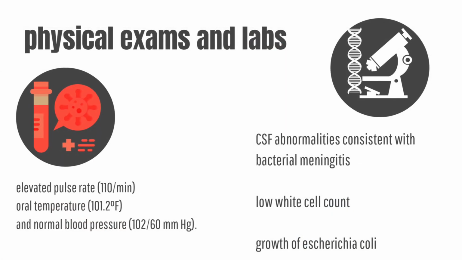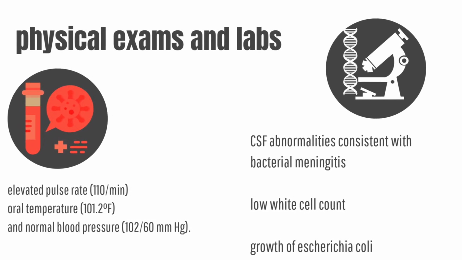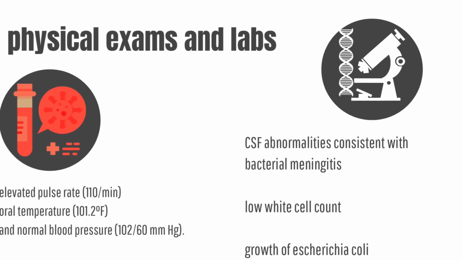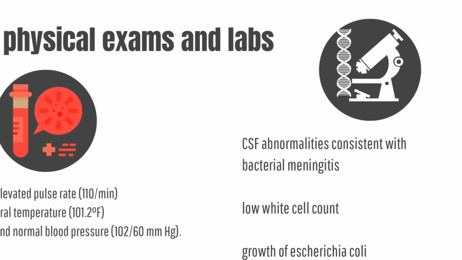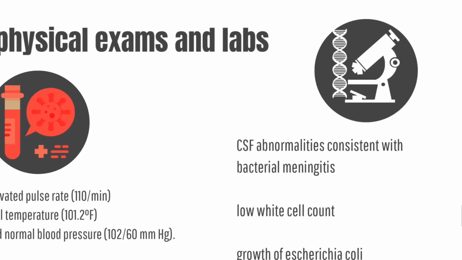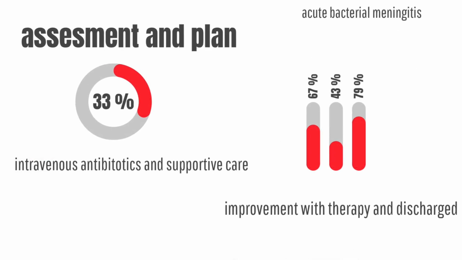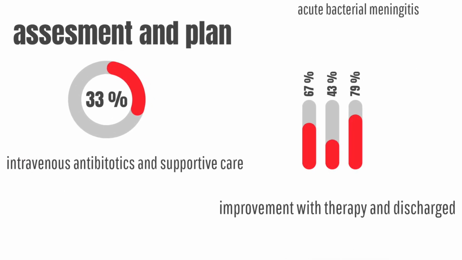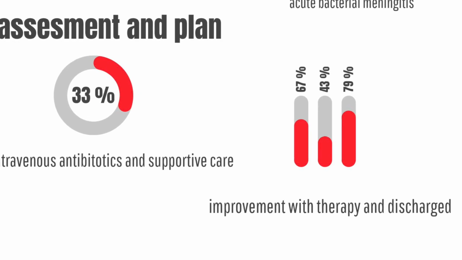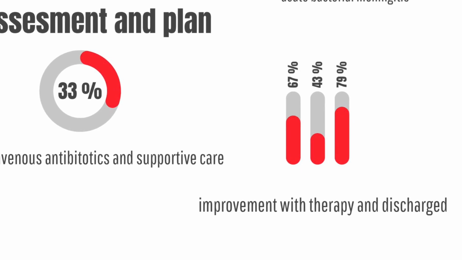Blood investigations revealed moderate anemia, raised neutrophils and leukocytes, and also raised C-reactive protein. Cerebrospinal fluid analysis showed a low white cell count, likely due to the recent oral antibiotic treatment for urinary tract infection. CSF culture eventually revealed growth of Escherichia coli. She was diagnosed with acute bacterial meningitis with gram-negative bacillary. She was started on intravenous antibiotic, and injection of meropenem was continued for 3 weeks with close monitoring of renal function and electrolytes.